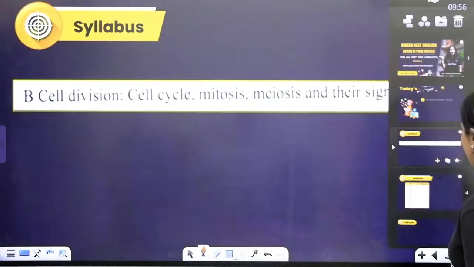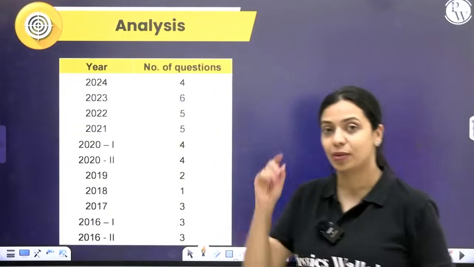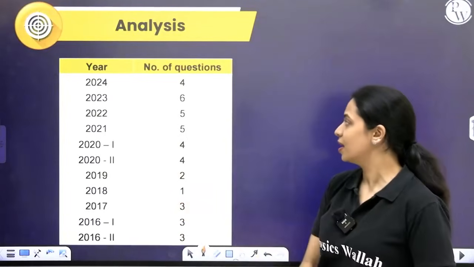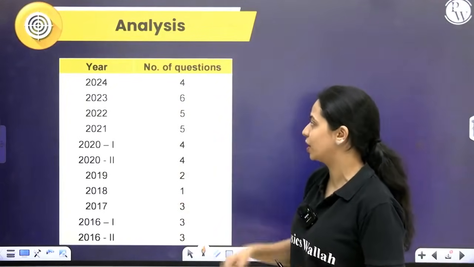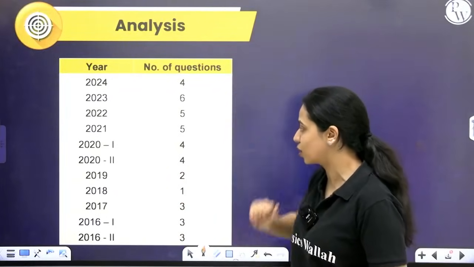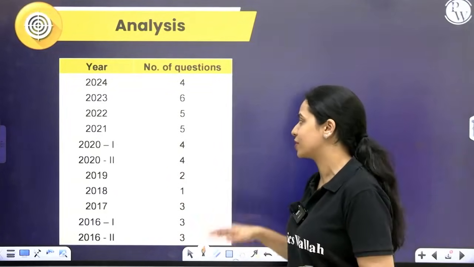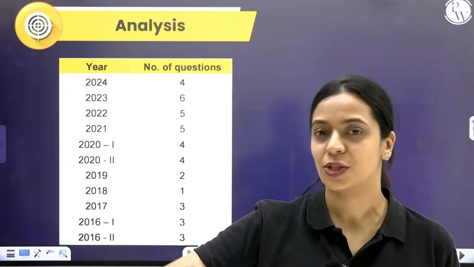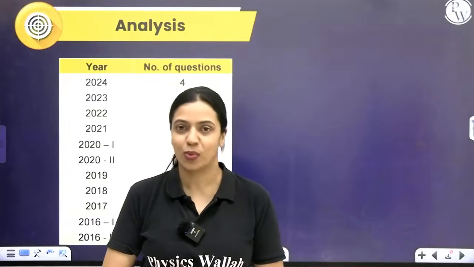All right. Now, talking about the weightage, you can expect anywhere between 4 to 6 questions from this chapter. If you look at the past few years, just in the last NEET exam 2024, 4 questions have been asked. Before that, 6, 5, 5, 4. So consistently from 2020, you can see how the number of questions have been ranging between 4 and 6. So that's how much you can expect from this chapter in the upcoming NEET exam as well.